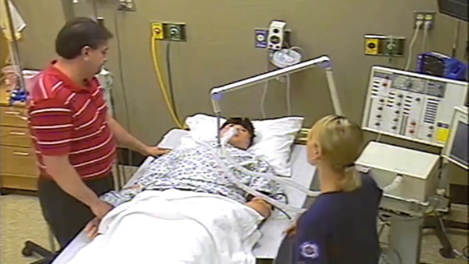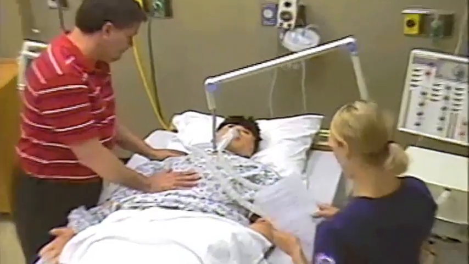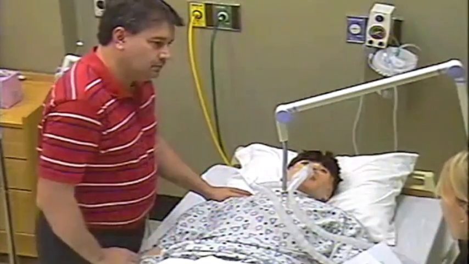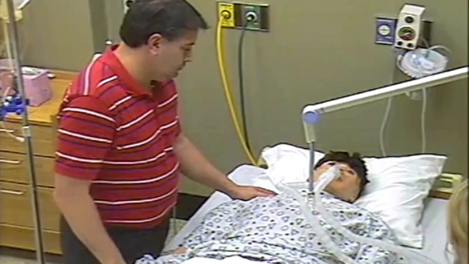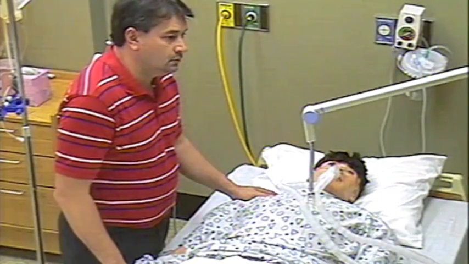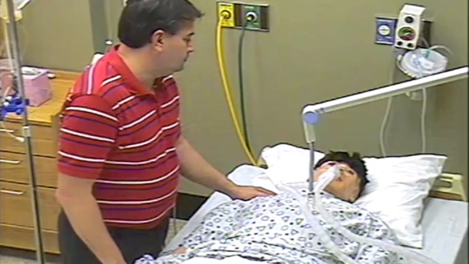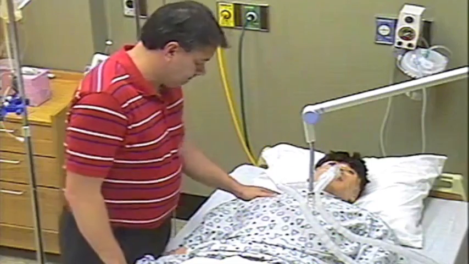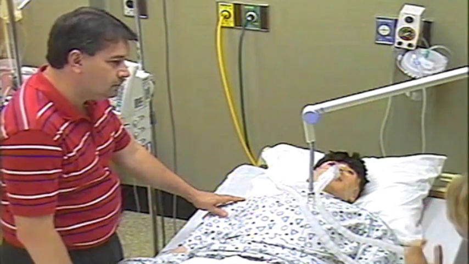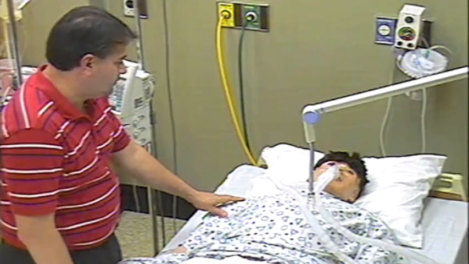In order to recover more organs, it is optimal, although not required, to withdraw life support here in the operating room. This allows us to procure the organs with the least amount of ischemia. In a few minutes, we anticipate that your brother will have a cardiac arrest and we will see a flat line on the monitor. When this occurs, the physician will call time of death, and we will need to wait approximately 2 to 10 minutes to ensure that there will not be auto-resuscitation before we can begin surgical recovery. Because he is under 50 years of age, we will attempt to procure the kidneys, the liver, the lungs, and the pancreas.